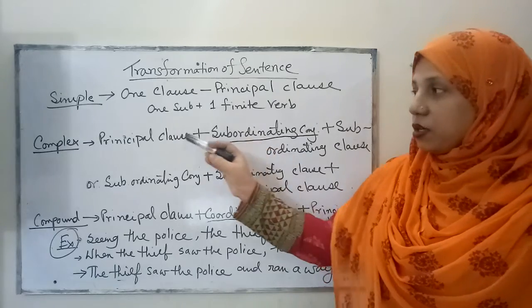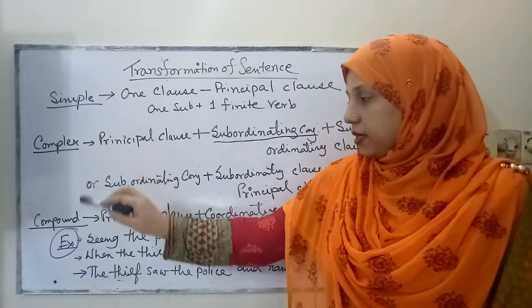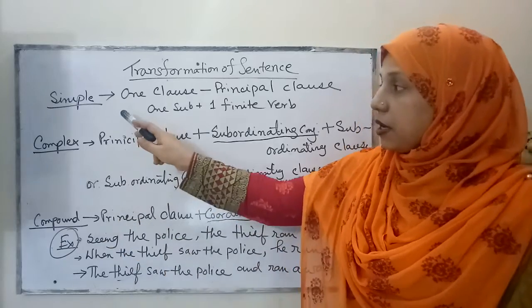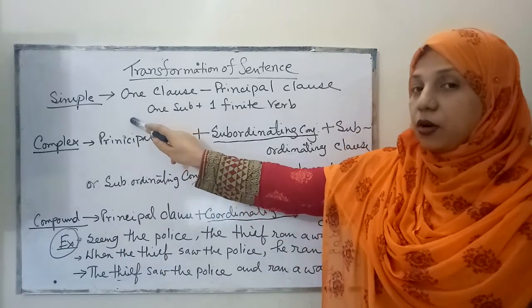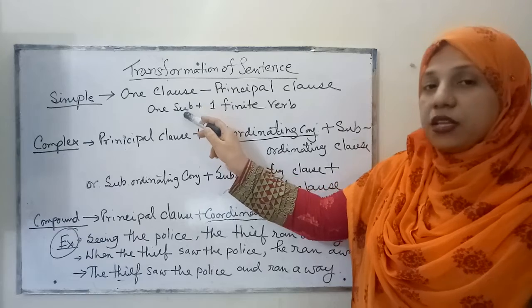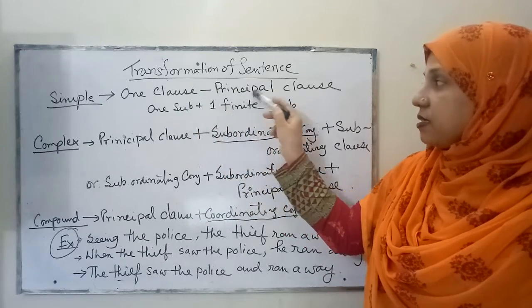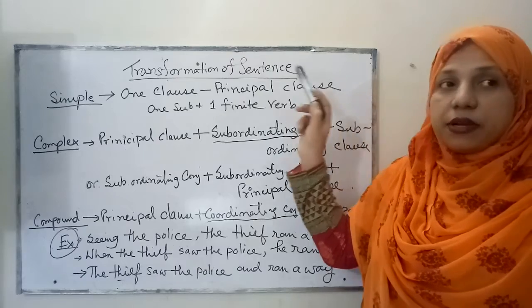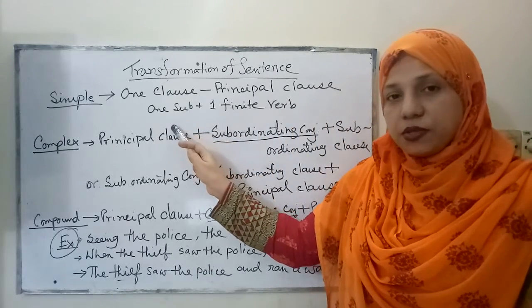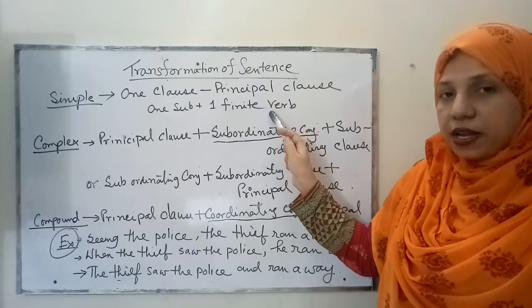Let's see the structure of simple, complex, and compound sentences. In a simple sentence, as I already said, there is only one clause, and that is the principal clause. That means it will have only one subject and one finite verb.